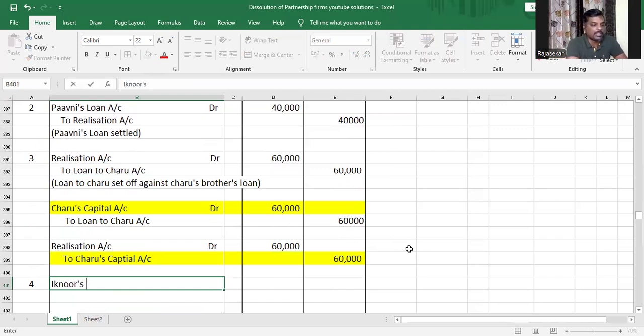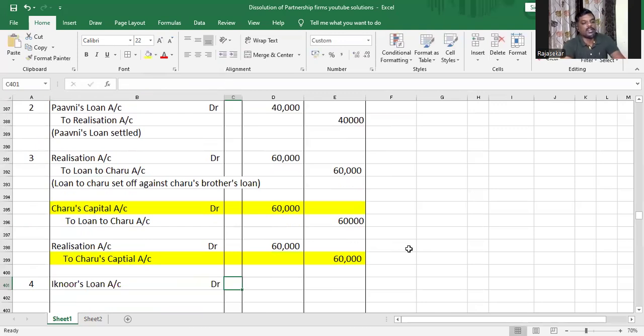So the journal entry will be Iknoor's capital account debit. Sorry, Iknoor's loan account debit. Iknoor's loan account debit. It's a liability which has not been transferred to realization account. So that liability account will be debited.